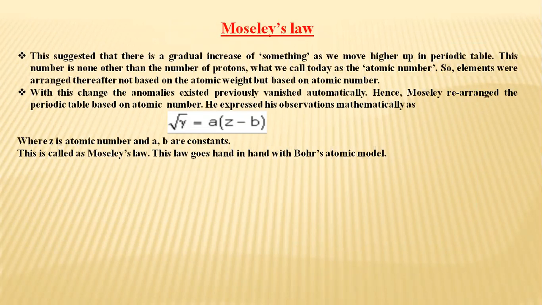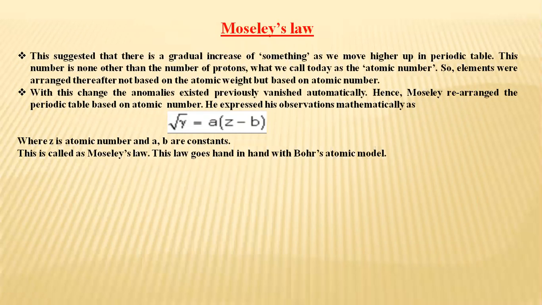A lot of applications have been designed on this. This is the formula: under root of nu is equal to a into (Z minus b), where a and b are constants depending upon the particular line. This is also known as Moseley's law. So this suggests that there is a gradual increase as we move higher up in the periodic table. This number is none other than the number of protons. Today we call it the atomic number.